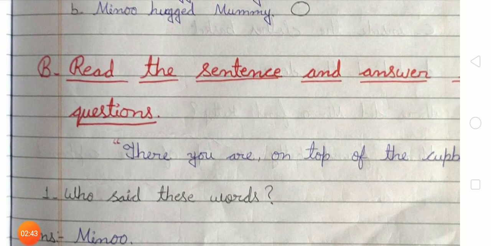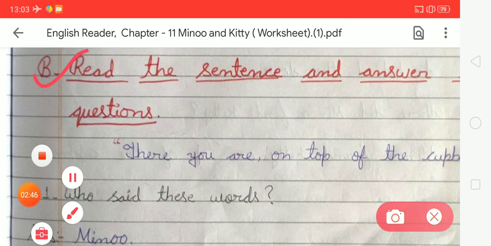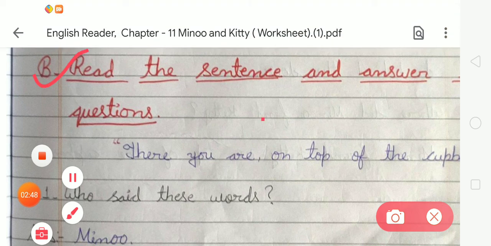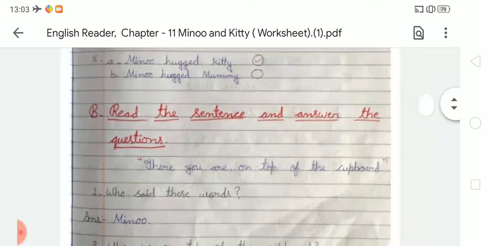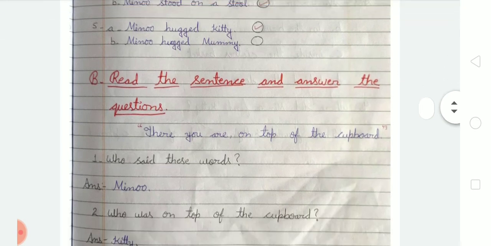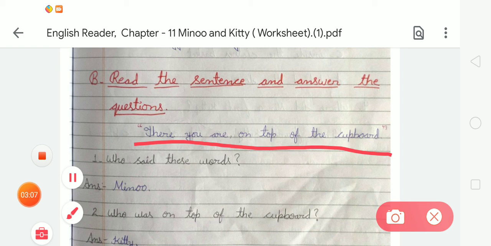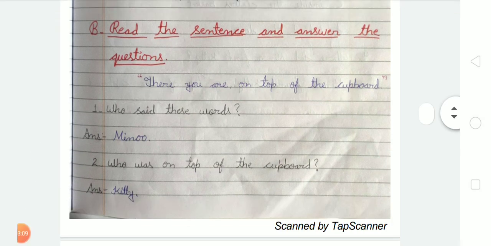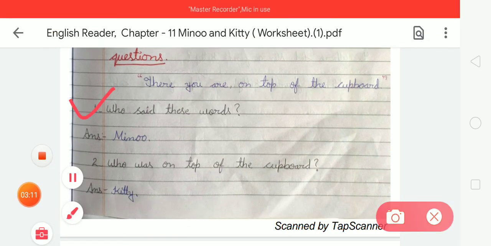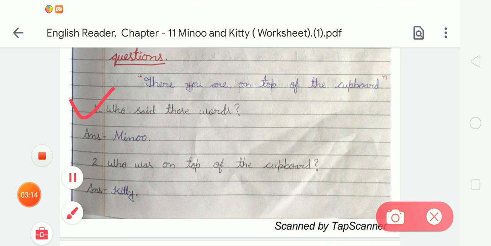Next is exercise B. In exercise B, there is a question: read the sentence and answer this question. So we have to read the sentence and after that we write the answer. There is a sentence: There you are on top of the cupboard. So students, tell me, there is a question: who said these words? We know that these words were said by Minu. So we have to write Minu.